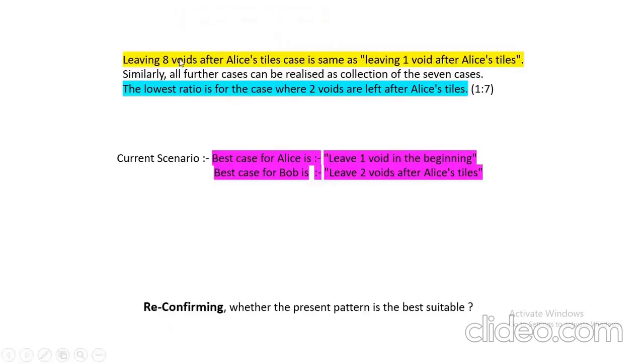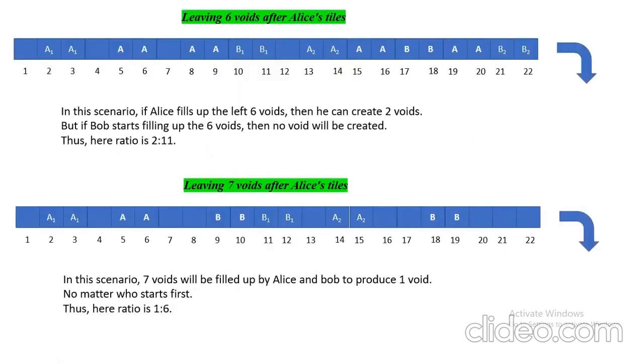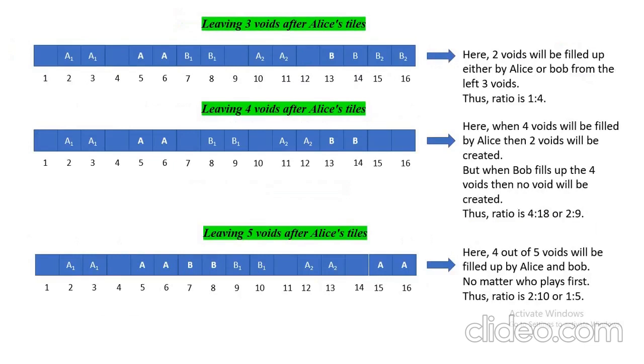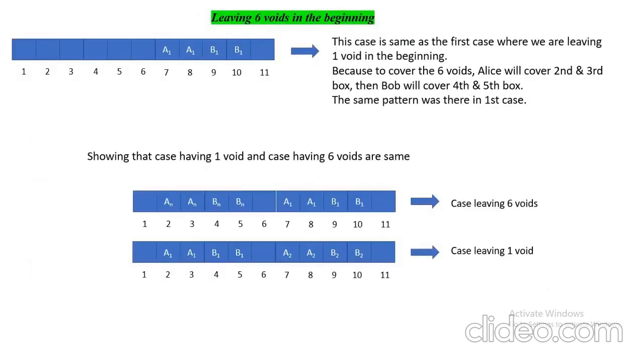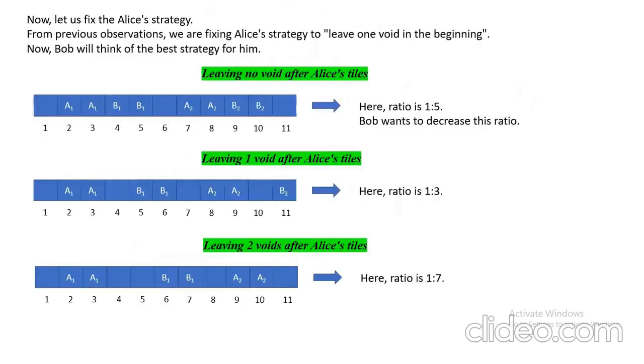Now again, leaving 8 voids after Alice tiles case is same as leaving 1 void after Alice tiles. As we have seen here, leaving 6 voids is same as leaving 5 voids plus leaving 1 void case.